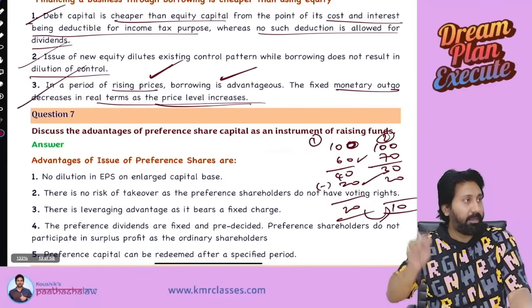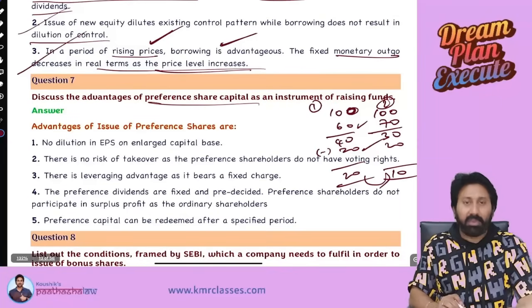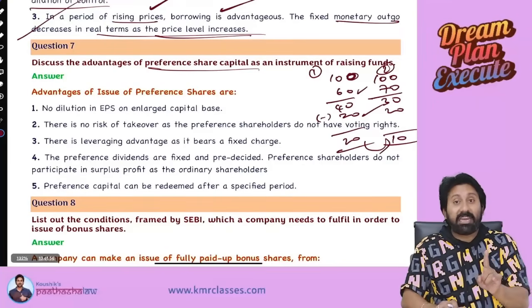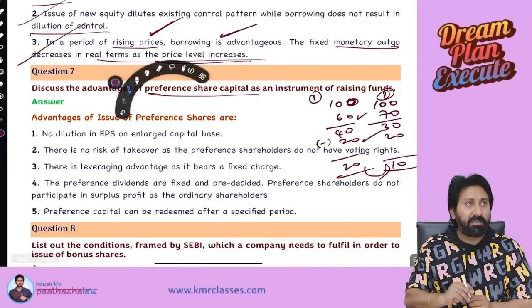Done. Next one. Discuss the advantages of preference share capital. Let's complete it. First thing, point number 1. Equity share capital will be diluting the EPS because the number of shares, through which you will divide, increases. Correct or not?